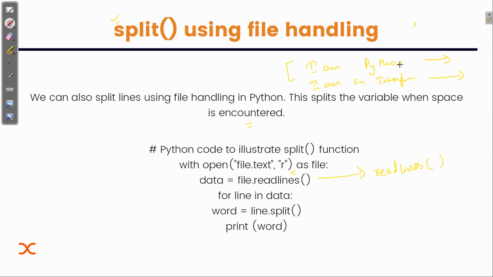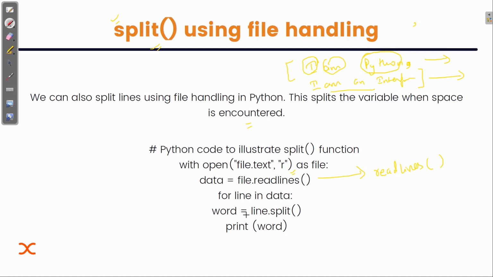This will be my first element, and this will be my second element. We know that, but with the help of the split function, I can even split these strings. That is, this will be our first element, this will be our second element, this will be our third element. How can I do that? I will first store the list in data, and now I'm iterating over the elements of that list.